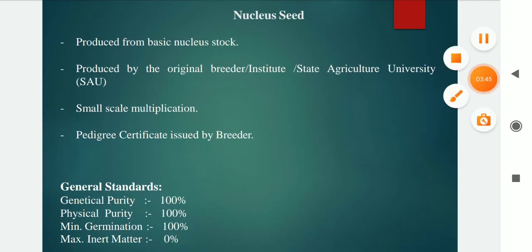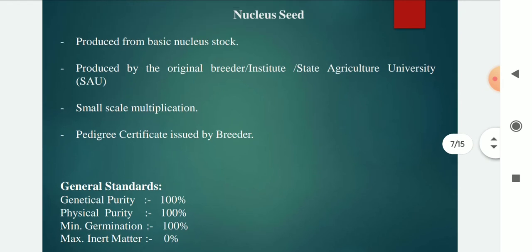The first one, nucleus seed, is produced from basic nucleus stock produced by the original breeder, that is institutes and state agriculture universities, then small scale multiplication, and a pedigree certificate is issued by the breeder. The general standards are genetic purity 100%, physical purity 100%, minimum germination 100%, and maximum inert matter 0%.